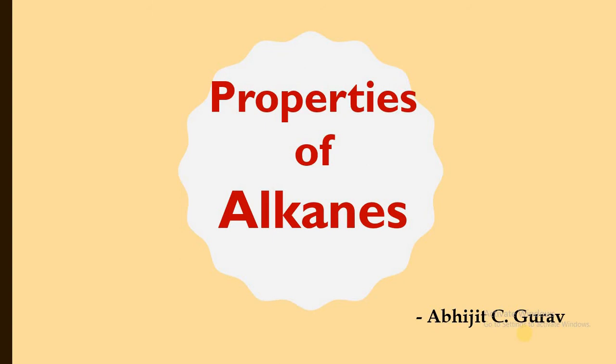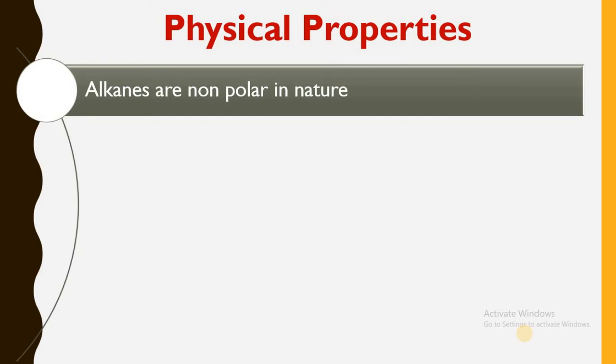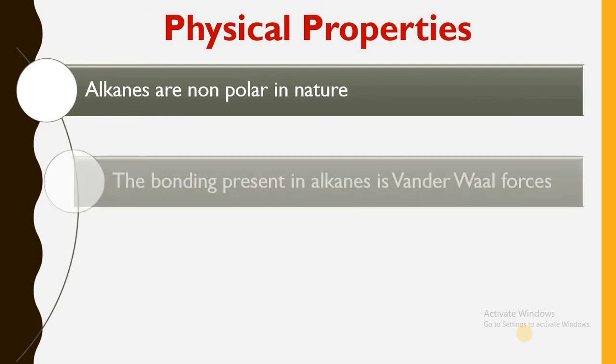In this lecture we will see what are the properties of alkanes. So first we will see what are the physical properties. Alkanes are non-polar in nature. Like you know, water is a polar molecule where you can separate two charges, means positive charge and negative charge. But in alkanes it is not possible to separate charges. Therefore they are non-polar in nature.